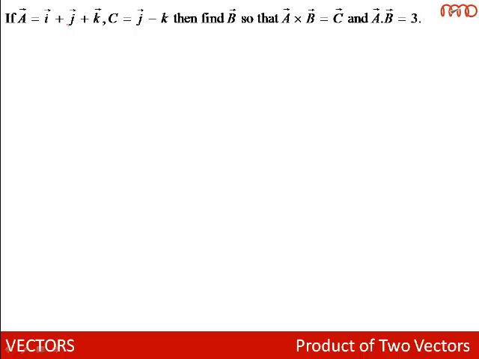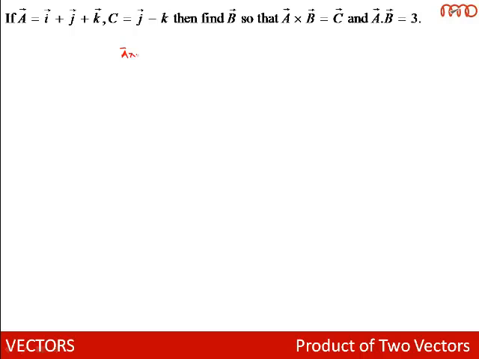If A bar is equal to I plus J plus K and C is J minus K, find B bar so that A cross B is equal to C and A dot B is equal to 3. We need to find a vector B bar which is such that A cross B is equal to C and A dot B is 3.